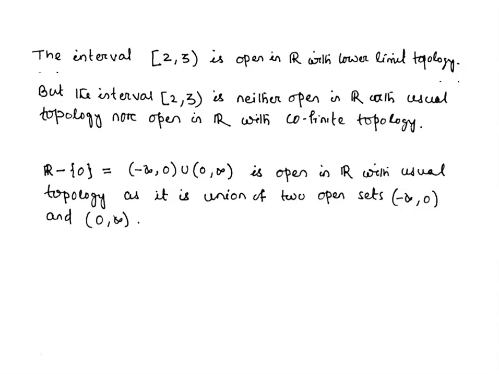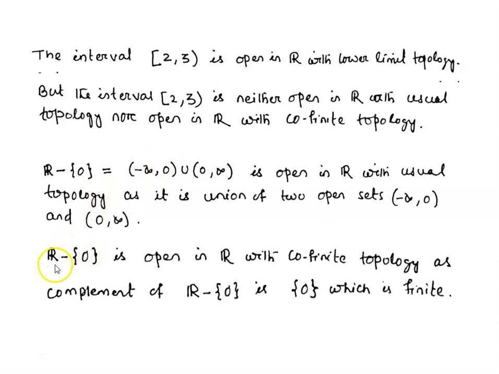And we know that the union of two open sets is again open. So (-infinity, 0) union (0, infinity) is an open set in R with usual topology. So R minus {0} is open in R with usual topology.